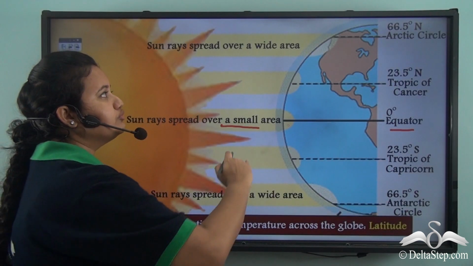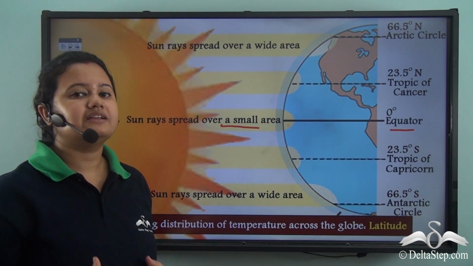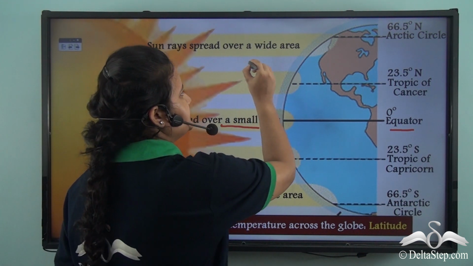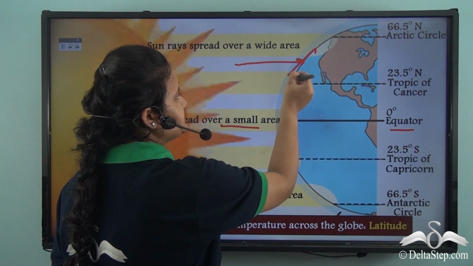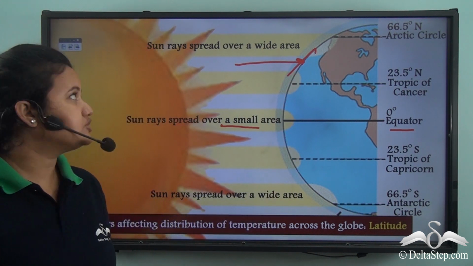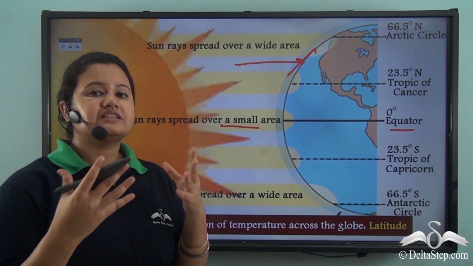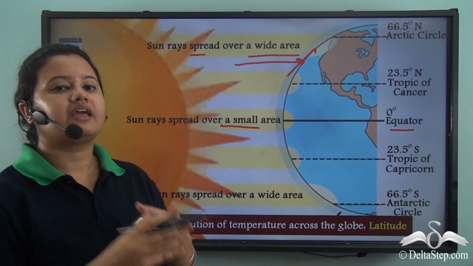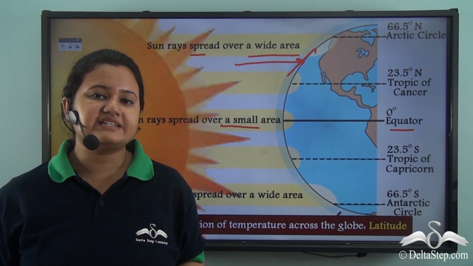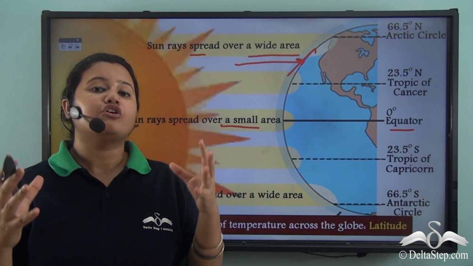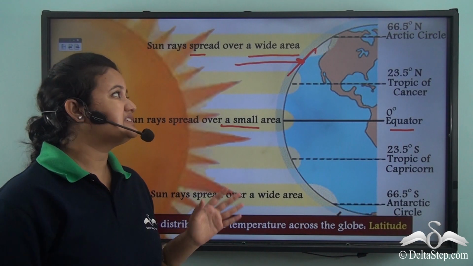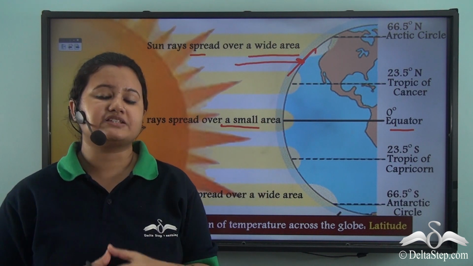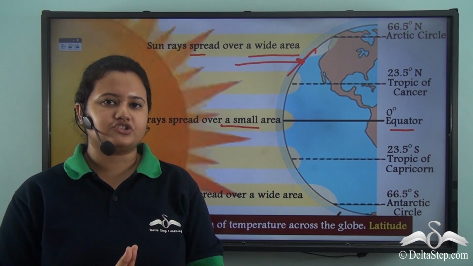Now, as we move towards the poles, the sun's rays become slanting to the earth's surface, and also the sun's rays are spread or scattered over a wide area. Due to this, the intensity of the sun rays falls, and therefore places in the higher altitudes experience lower temperature.